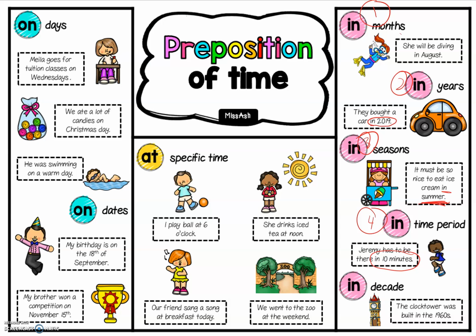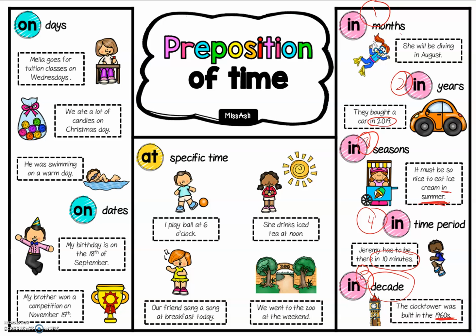For example, the last one over here, in decade. Now do not confuse number 5 with number 2 over here, in years, right? Okay, years is very specific, 2019 or 1990. But when we say decade, one decade is equal to 10 years, right? So that's why we have the S over here, 1960s, right? We don't say 1960, not that. We have 1960s, which means a decade starts from 1960 to 1969. So anywhere between that particular time, right? So that's why the clock tower was built in the 1960s.